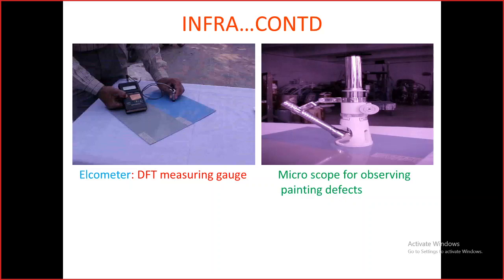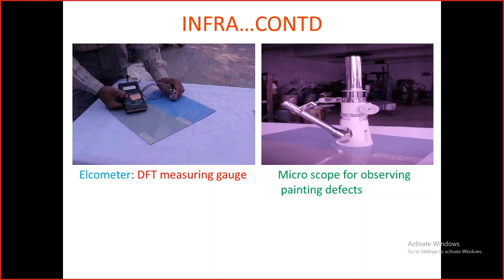As the thickness is more, the voltage or EMF produced will be less, and that will show the dry film thickness. For non-ferrous materials, Elcometers based on the eddy current principle are used. We have to choose that Elcometer mode.